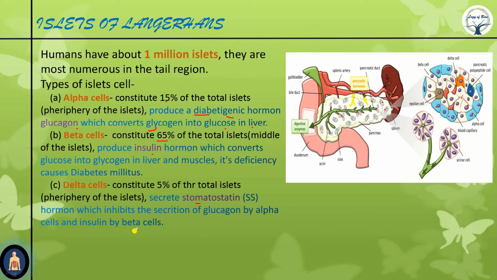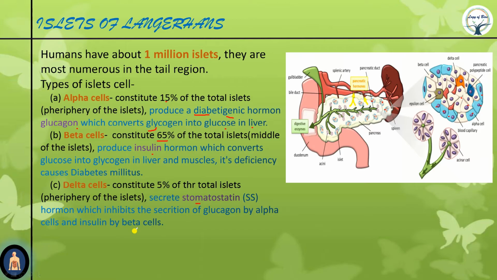So till now we have got two somatostatins. One was from the enteroendocrine cell of the stomach, also known as gastrin cell or G cell or argentaffin cell, and that somatostatin suppresses the release of hormones from the digestive tract. And now we also have another somatostatin, secreted by the islet of Langerhans in the pancreas. It inhibits the secretion of glucagon by alpha cells and insulin by beta cells.